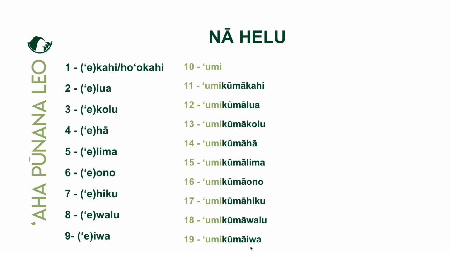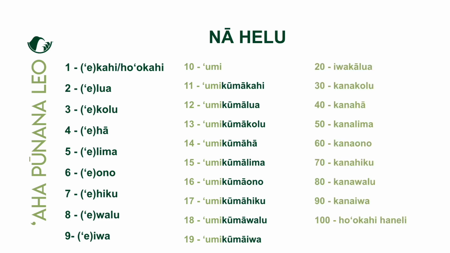Okay, so we follow that pattern, and then that takes us to iwakālua, right? So we can count by tens now. Iwakālua, kanakolu, kanahā, kanalima, kanaono, kanahiku, kanawalu, kanaiwa, hoʻokahi haneli. Okay, for the 100, hoʻokahi haneli. Now, if we were to jump from umikūmāiwa, right, to iwakālua, then it would be iwakālua kūmākahi, iwakālua kūmālua, iwakālua kūmākolu, kūmāhā, so on and so forth.